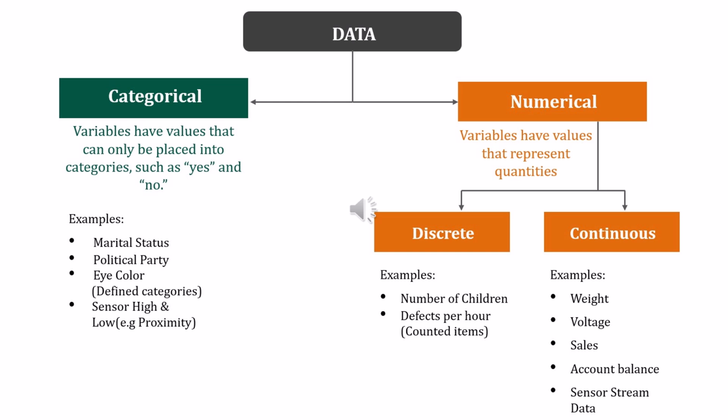Similarly, voltage, the sales value may be a little higher one day and a little lower on another day. Another best example is account balance. It is not fixed. If you have some credit, it may be higher, and if you withdraw some amount, it will be lower. And sensor stream data, all these are continuously changing values, so it is a continuous value. If it is fixed, that comes under discrete. If it keeps on changing, that is a continuous value.